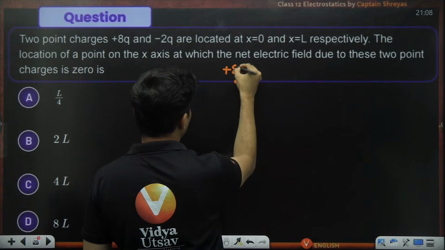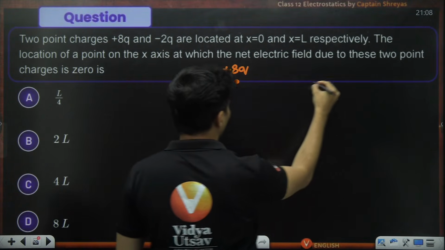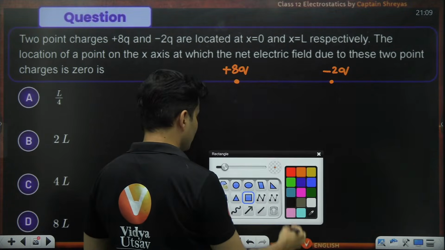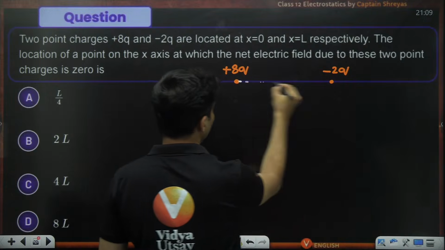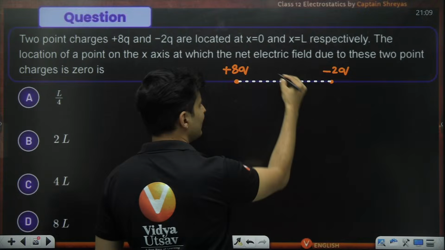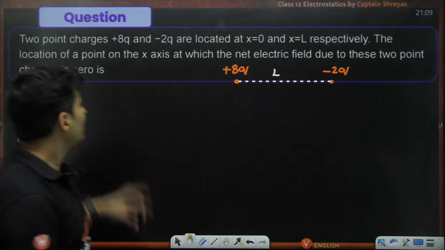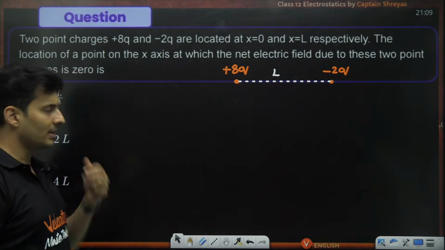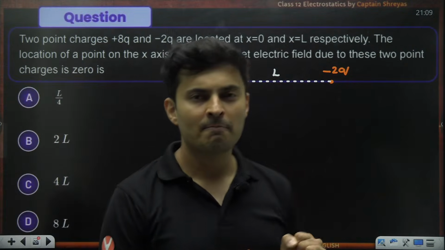So plus 8q is there, and then you have minus 2q over here, and the separation between them is given to be how much? It is L. One is at 0, one is at L. So somewhere the field will be 0. How do I know where the field is 0?